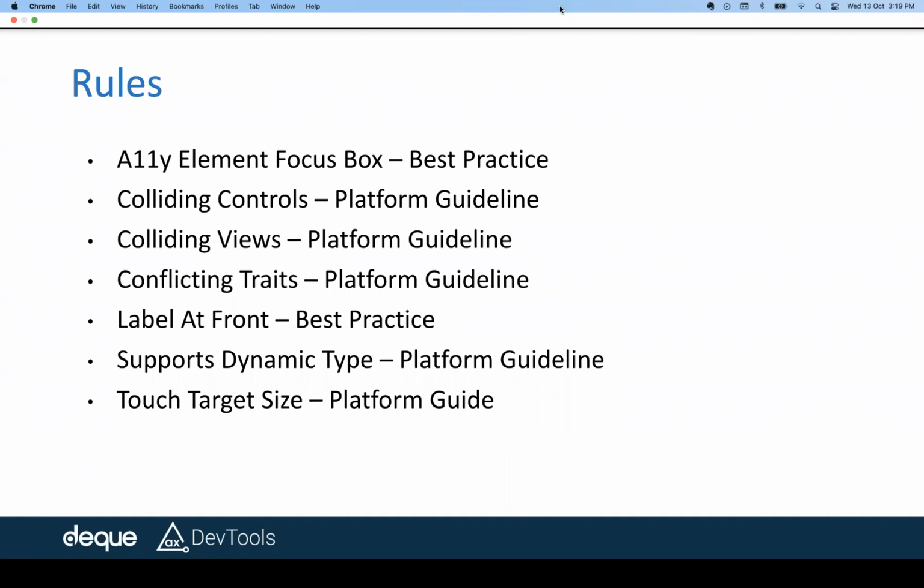And then what we have is conflicting traits. Now, this is a platform guideline. What is a trait? Trait, as you all might know, is the role of an element in native iOS. Now, if I'm giving a conflicting trait to the element, what does it do? It may actually change the way we interact. The gestures that we use to interact with the element may change. Wrong trait information may lead to wrong assumptions.